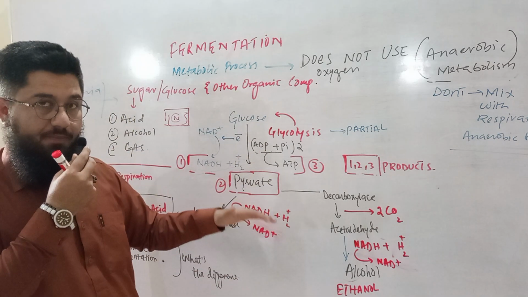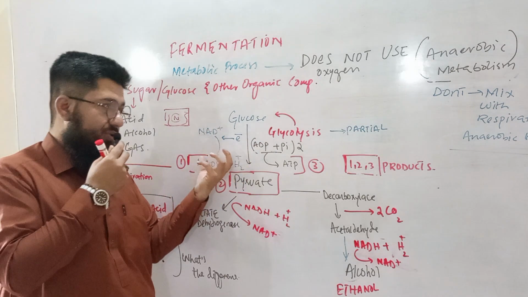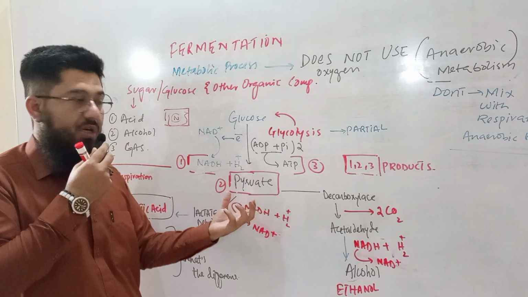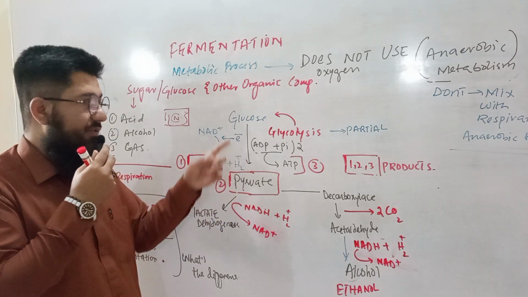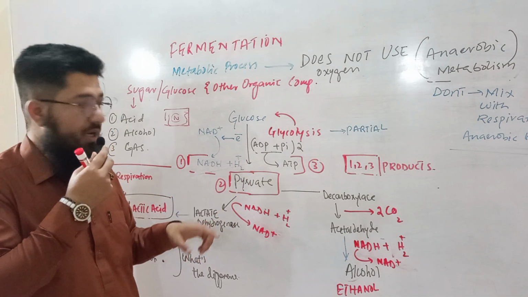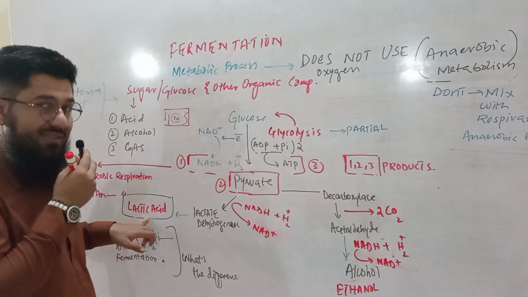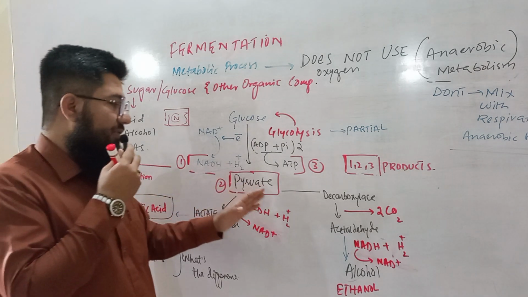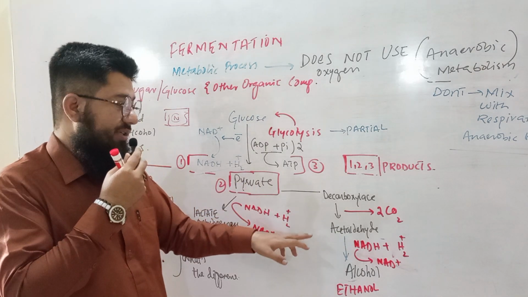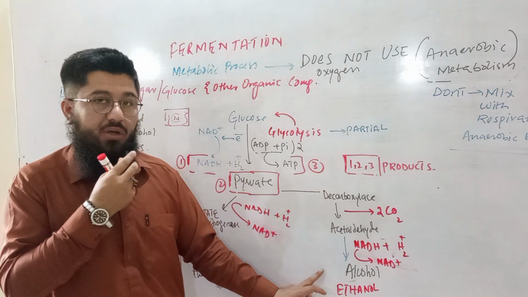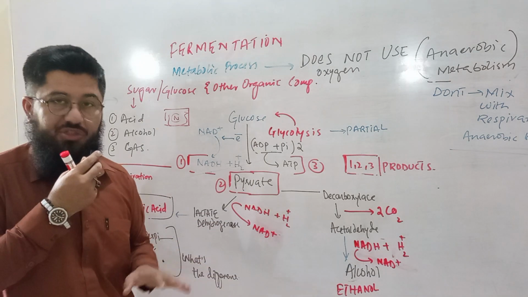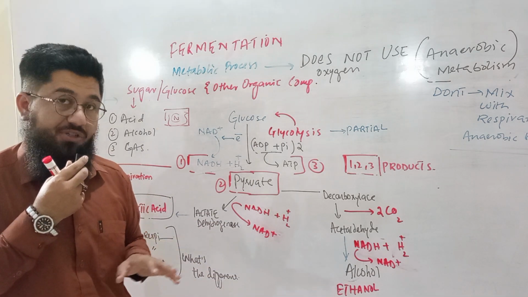So during glycolysis, electrons are produced, energy is produced, and pyruvate is produced. Now, if these electrons are used by pyruvate, which is the very immediate product after the glucose breakdown, they will form lactic acid. And if the electrons are used by the very next immediate product, acetaldehyde, which accepts these electrons and makes alcohol, these mechanisms will be called fermentation.